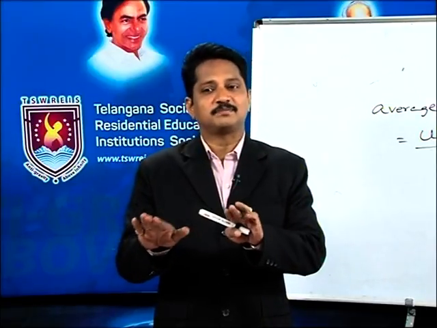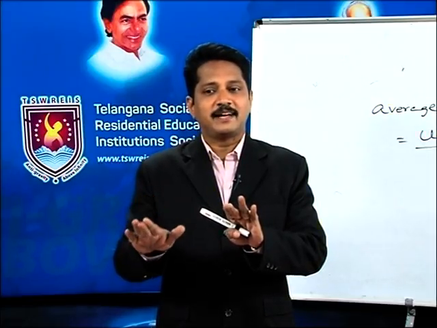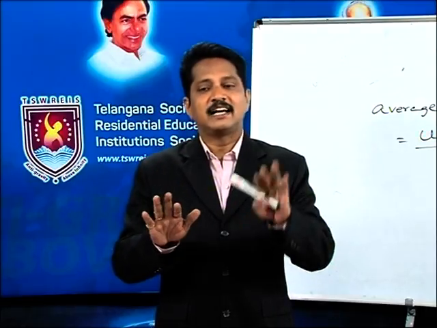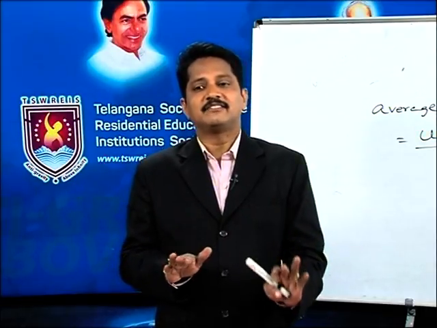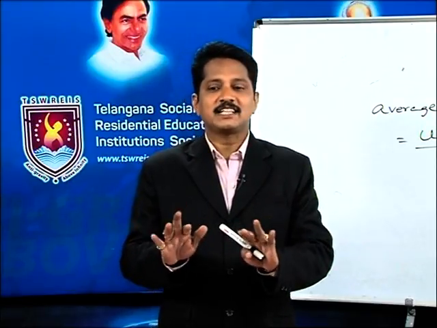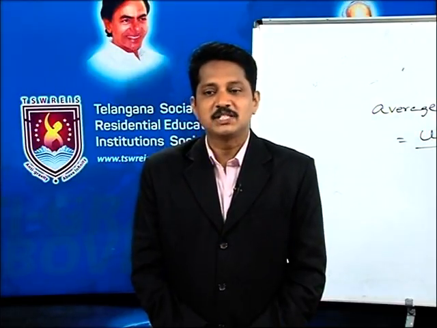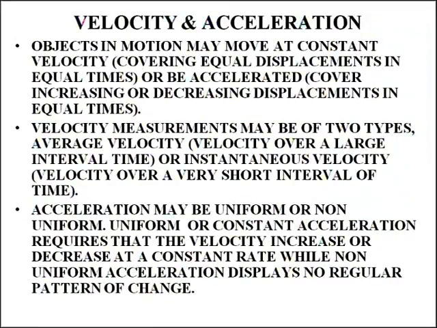We operate the accelerator and brake with the right leg, and generally we operate the clutch with the left leg. Accelerator means that which speeds up the body. In a bike also we have an accelerator, which increases speed. So that is called acceleration.